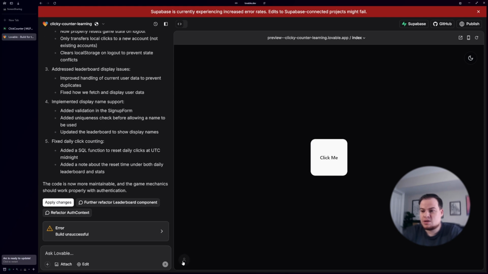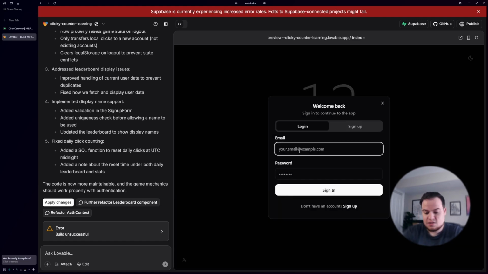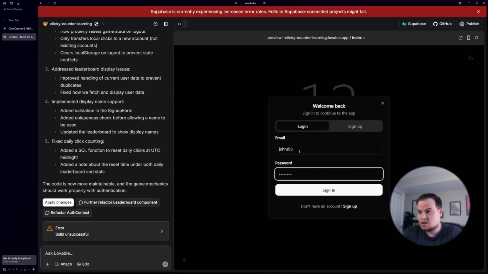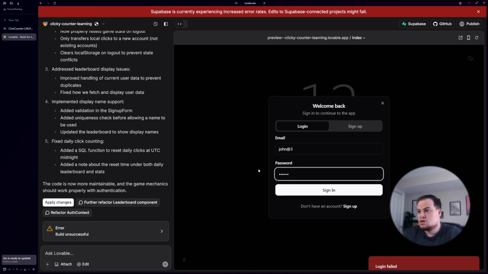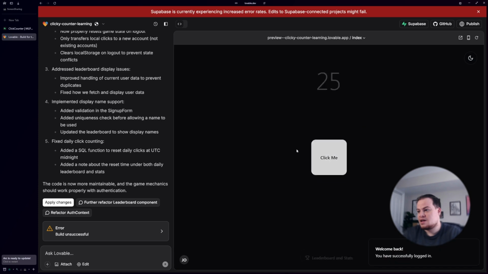We got our user menu down here. It's kind of cleaned up in terms of procedure. It's not too obvious until a new person gets to a certain amount, and then, assuming I can remember some of the logins here, I don't know, John at 3, and sign in, invalid credentials. Super official email that we got going on there. I swear we did a John at 3. Okay, well, this is clearly a bad demo of everything now. There, we signed in number 4.